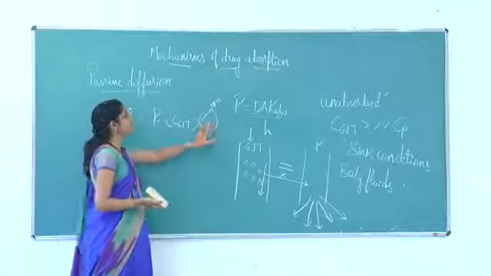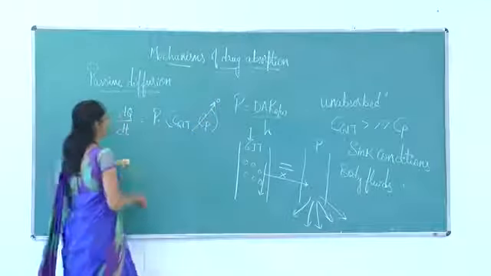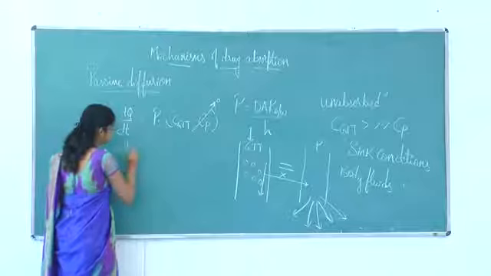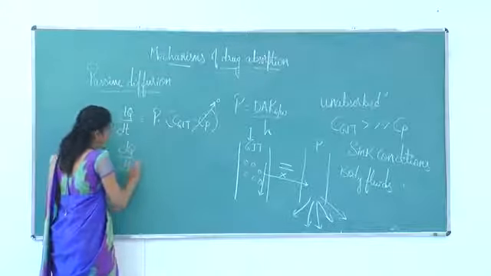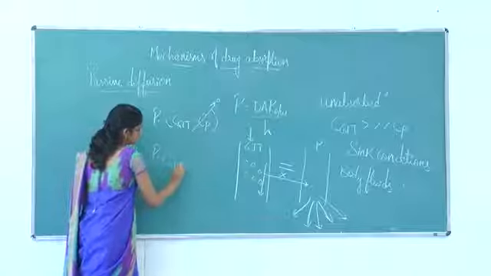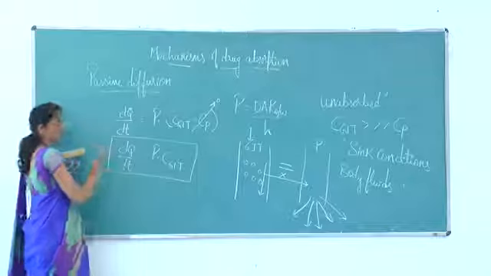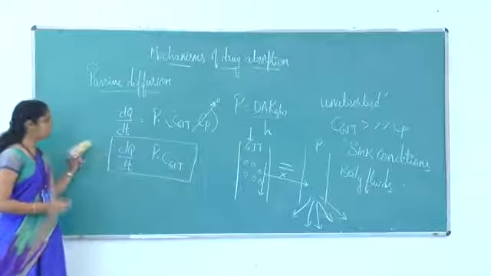So the concentration of the drug in plasma can be kept zero, and you can write it as dq by dt is equal to P into the concentration of the drug in GIT. This is the final equation for passive diffusion of the drug.